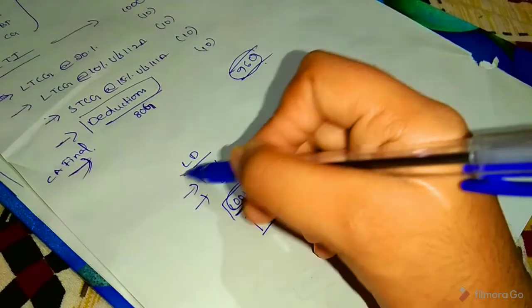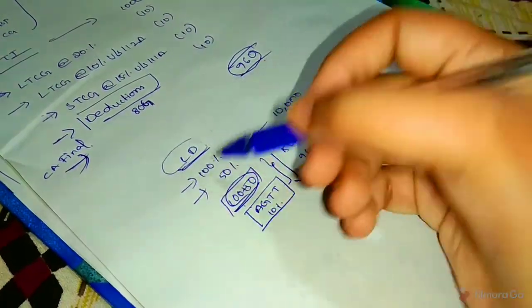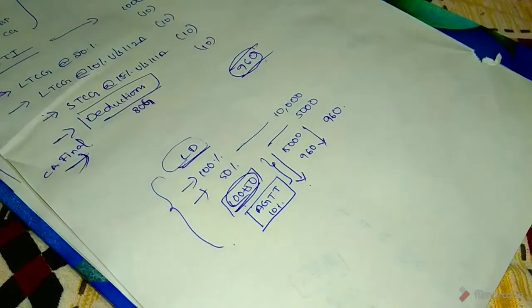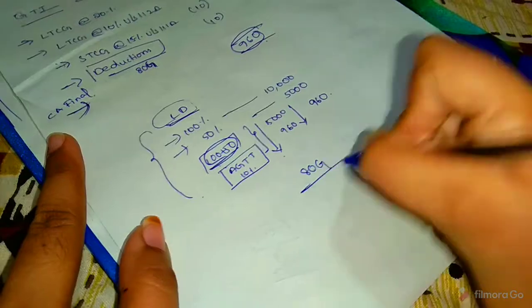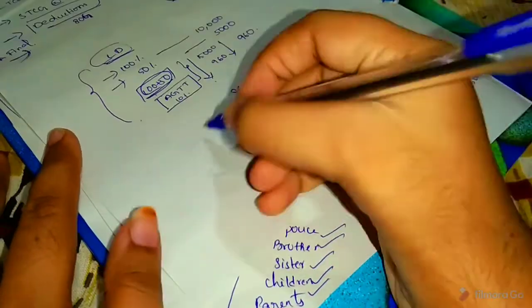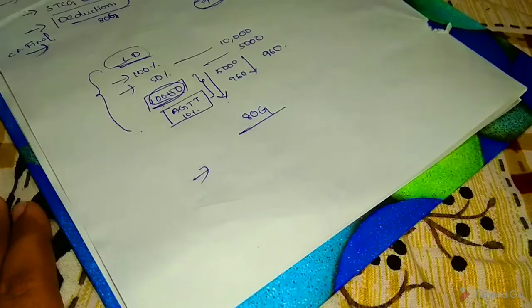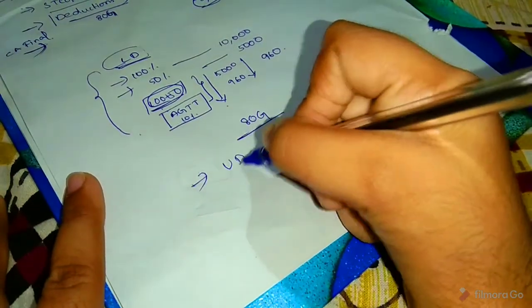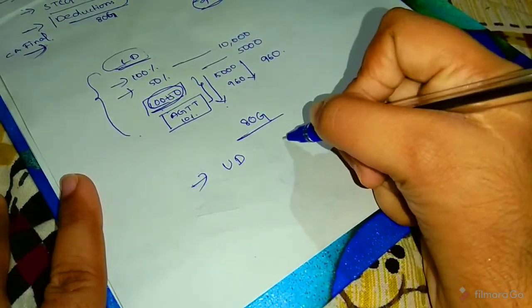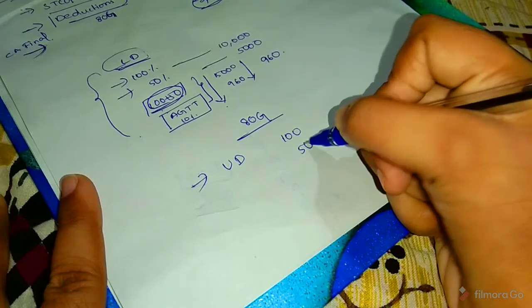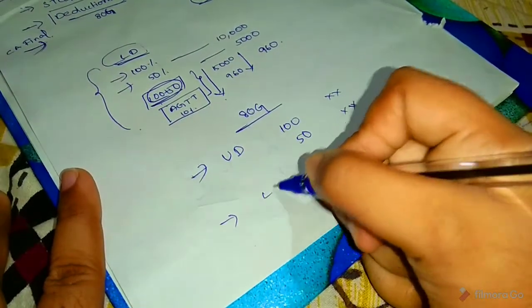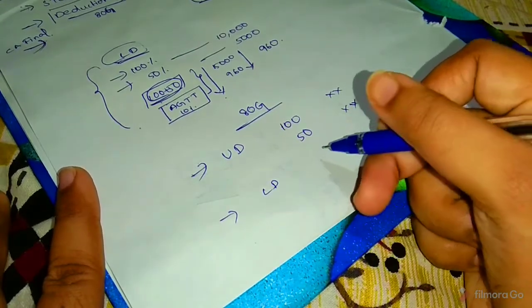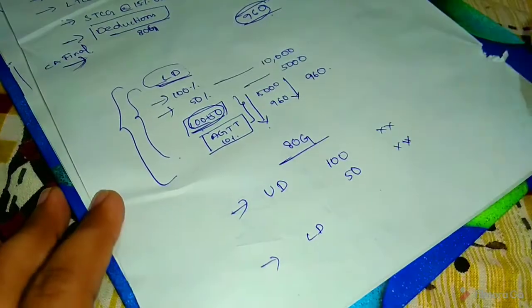So in limited deduction, deduction is allowed in the following manner. See, in 80G, first unlimited deduction, 100% and 50%, and next limited deduction, calculate in this manner.